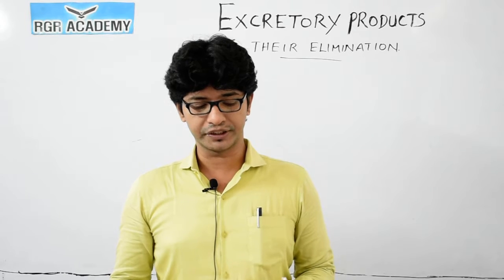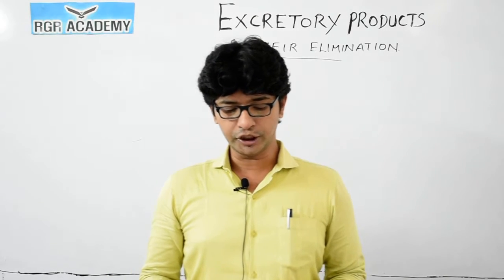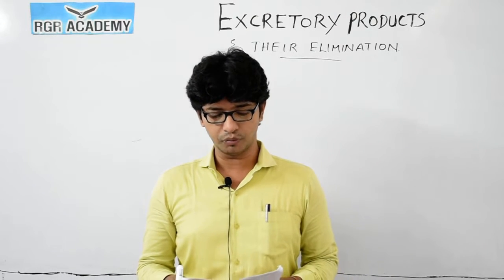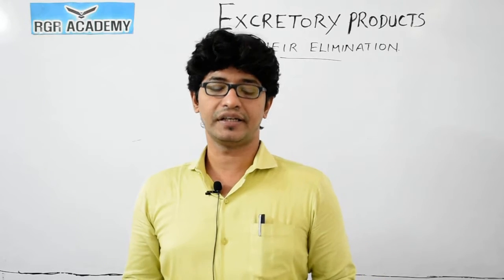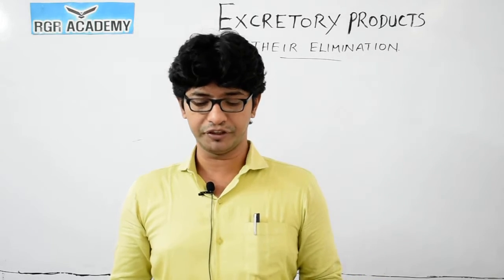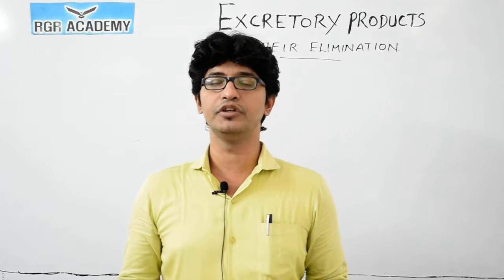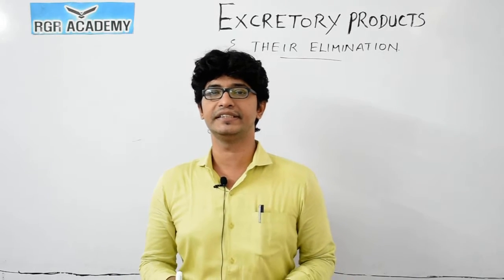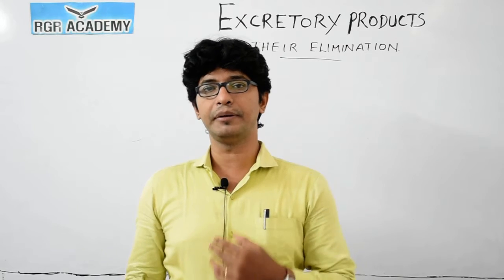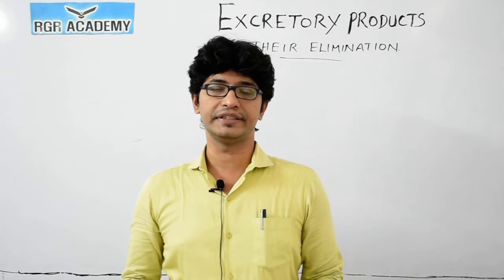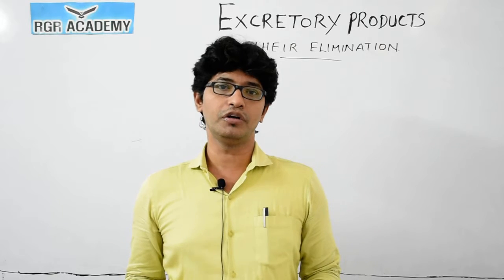So next question, 92. Freshwater bony fishes maintain water balance by. As far as bony fishes are concerned, you know pretty well that they are aquatic in nature. They take in oxygen not like we people, but in the form of dissolved oxygen.